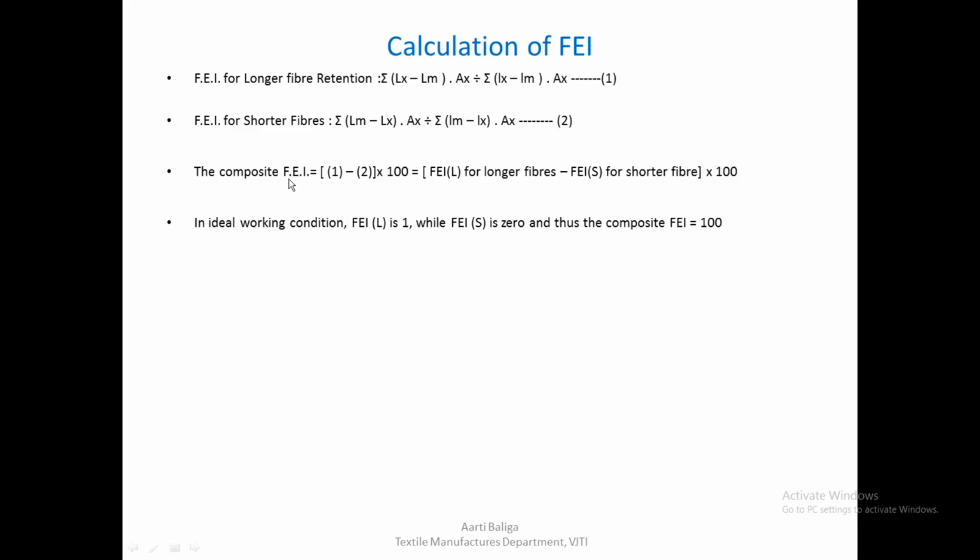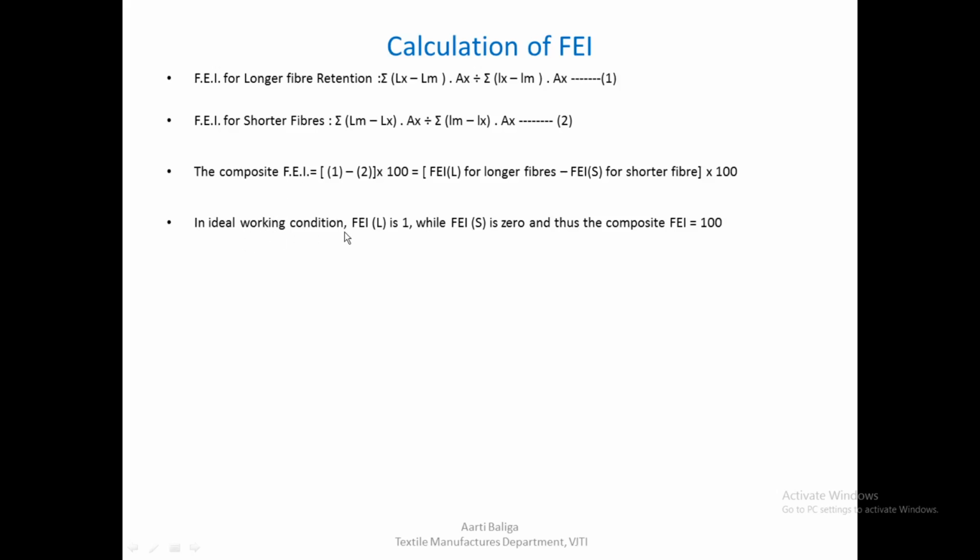So the composite or the total fractionating efficiency index would be 1 minus 2. 1 here would be the long fiber retention or inclusion in the combed sliver, which is a positive effect, subtracted by the negative effect, that is the inclusion of the short fibers in the combed sliver, which is undesirable. So (1 minus 2) into 100 would give us the composite fractionating efficiency index.